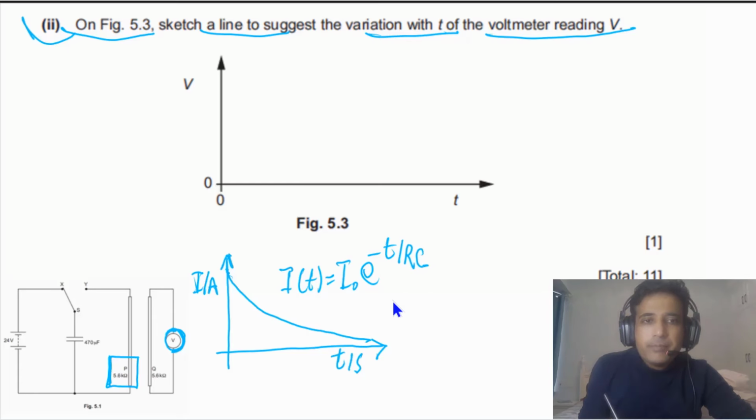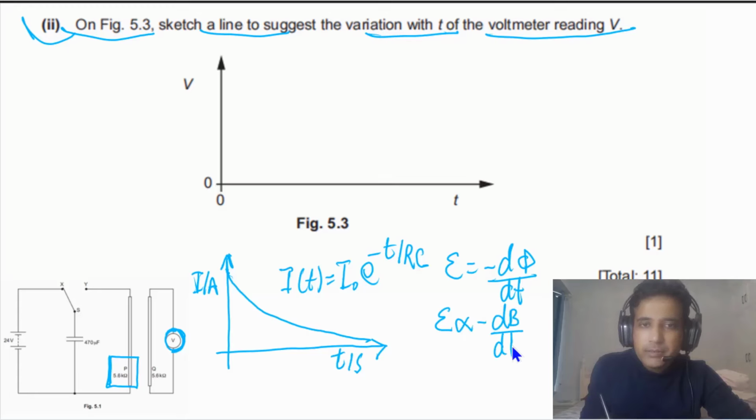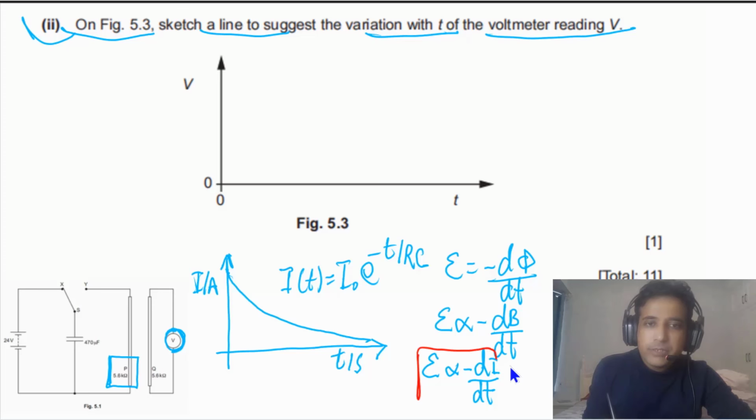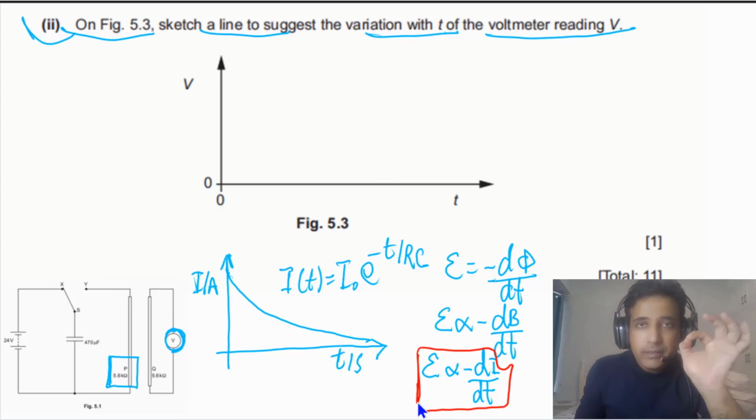Now we need to understand in this case how EMF is changing. EMF is equal to negative d phi by dt, and EMF is proportional to negative dB by dt. And the magnetic field around this wire is proportional to current in wire P. So we can also say that EMF is proportional to negative di by dt. This is the main point you need to understand. Negative di by dt means EMF is proportional to the negative current gradient with time.